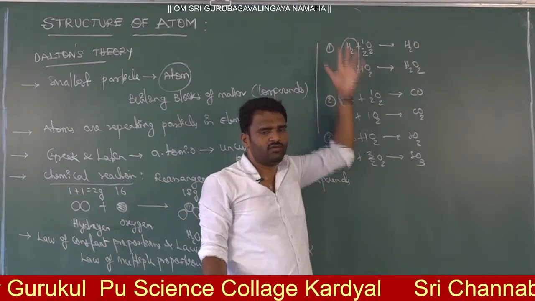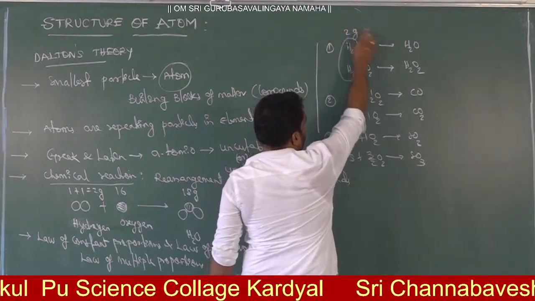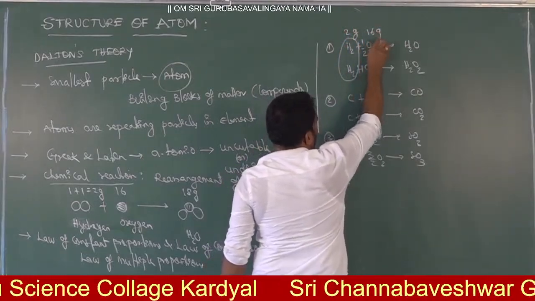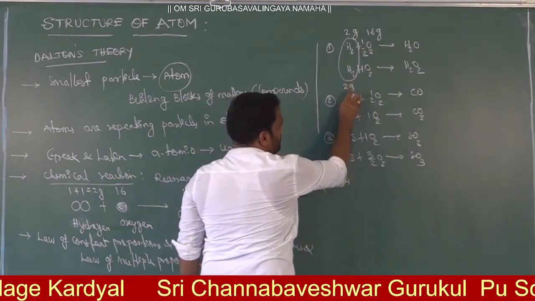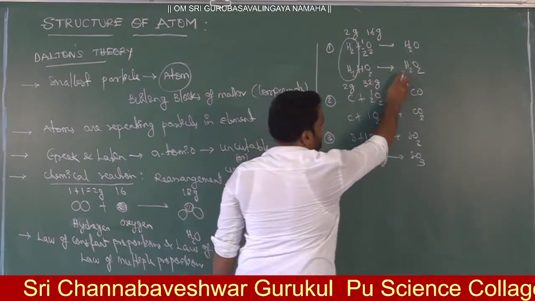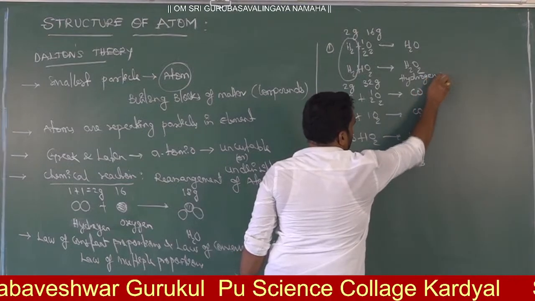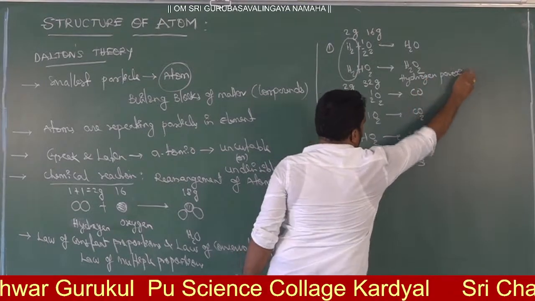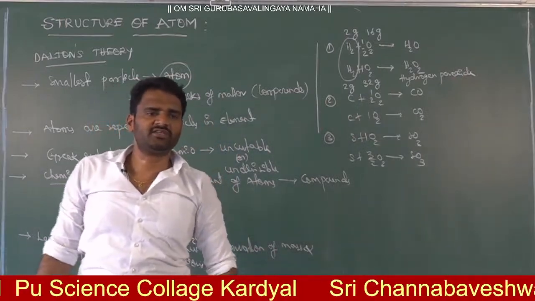Now my question is, H2 reacts with O2. Let us see. If I add 2 grams of H2 and 16 grams of O2, by that I get water. Now here, 2 grams of H2 and 32 grams of O2, then I get hydrogen peroxide. This is hydrogen peroxide. These two are what? Hydrates of oxygen.